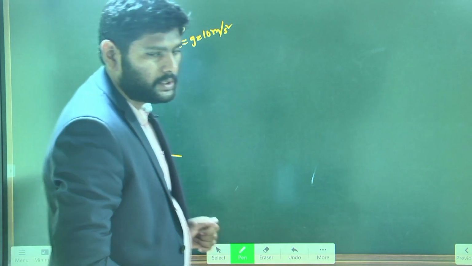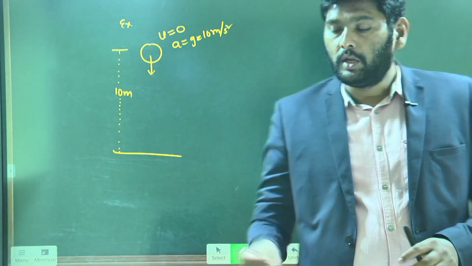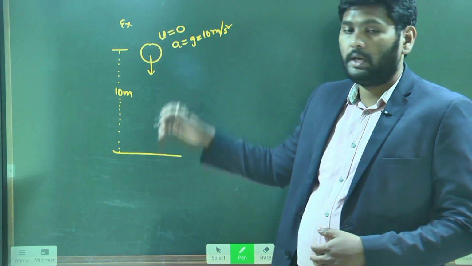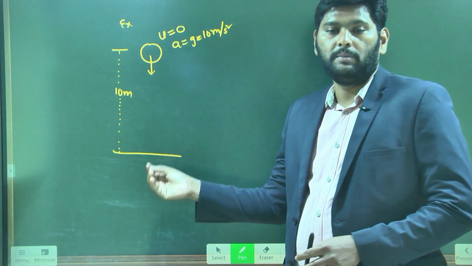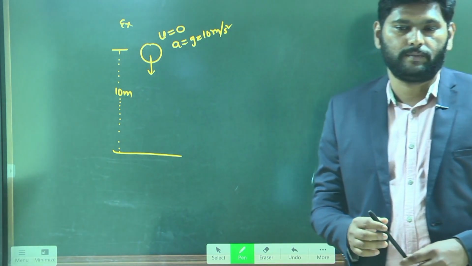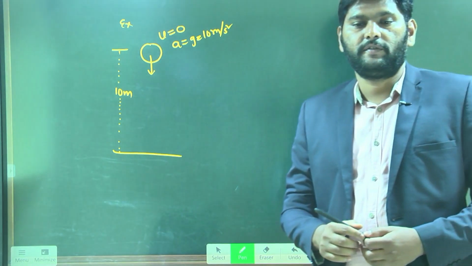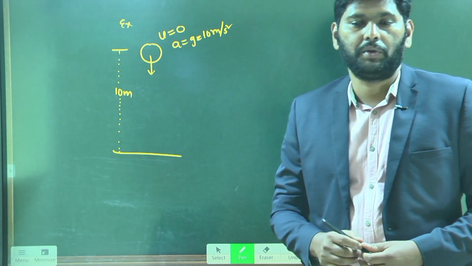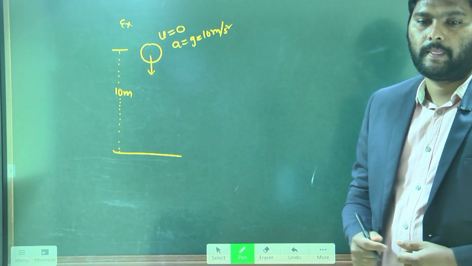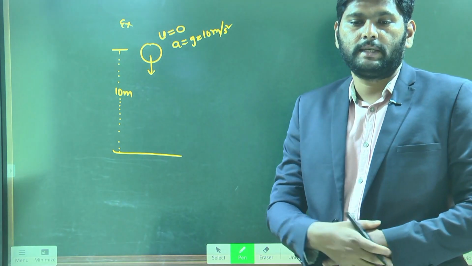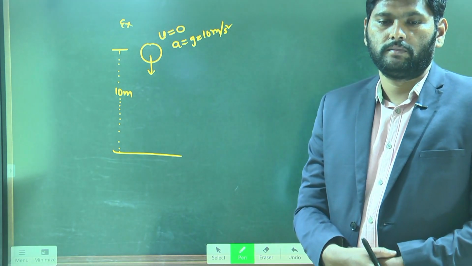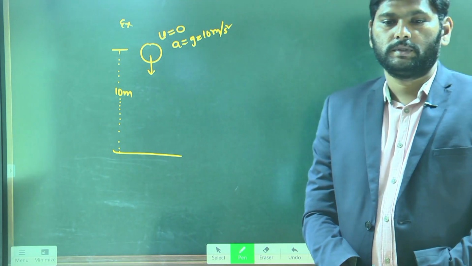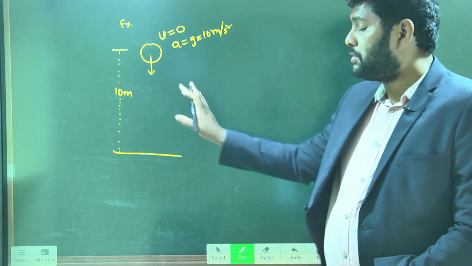Now my question is, in how much time will it reach the ground? It is at 10 meters height. In how much time will the object reach the ground? That is my question. Find out which formula is helping you to solve the problem. What is the time taken for reaching the ground? Chaitanya, are you there? Yes, sir. So, understood the problem?